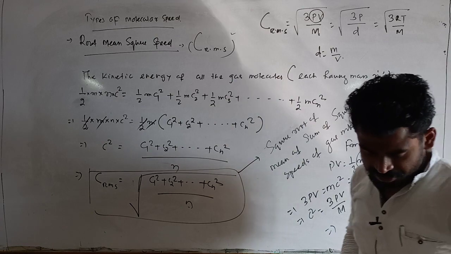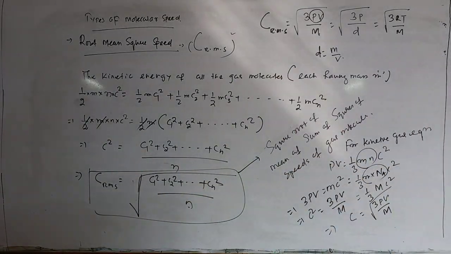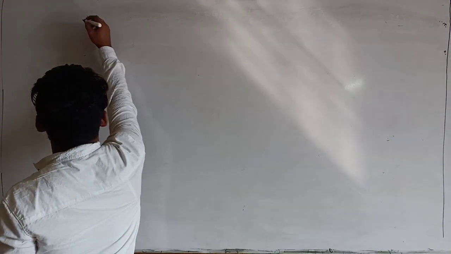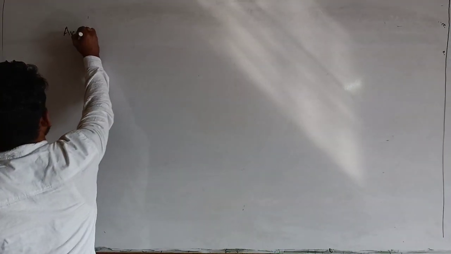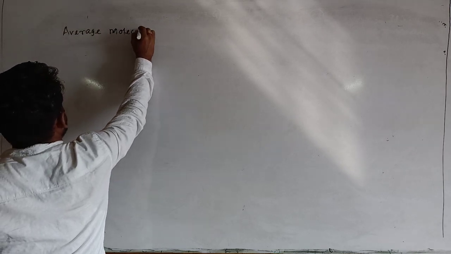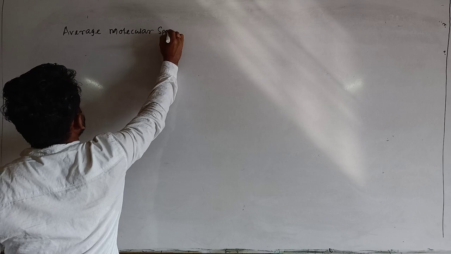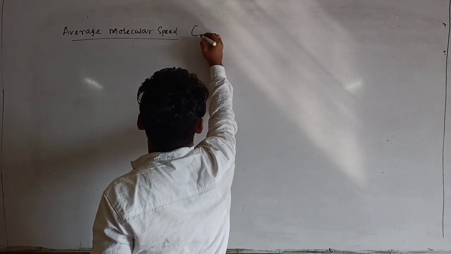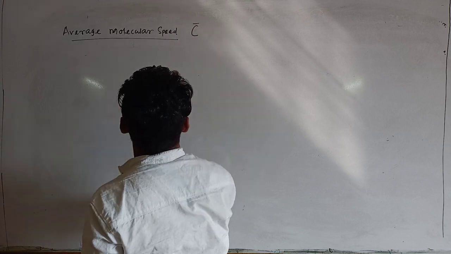Okay, so now let us discuss average speed. Next we will discuss the second type of speed, that is average molecular speed. It is represented as C average.